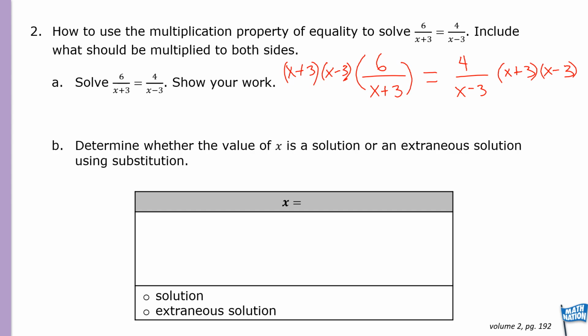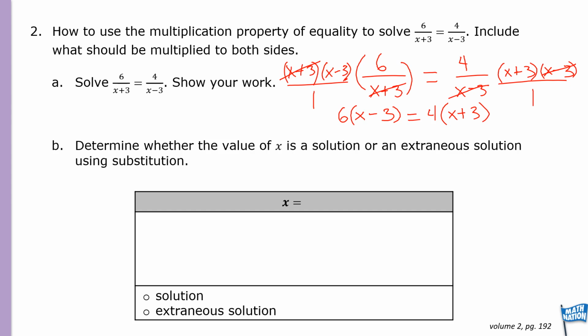Now going back to the left side, what can we cancel out? Because this is over 1 on both sides, the x plus 3 on the left side we can cancel out. What are we left with? We have 6 times x minus 3. That's going to equal, on the right side, what can we cancel out? The x minus 3's we can cancel out, and we're left with 4 times x plus 3. Now we've gotten rid of the fractions.